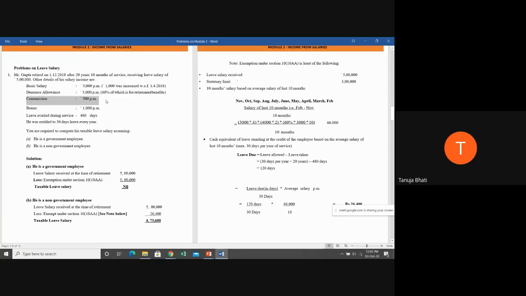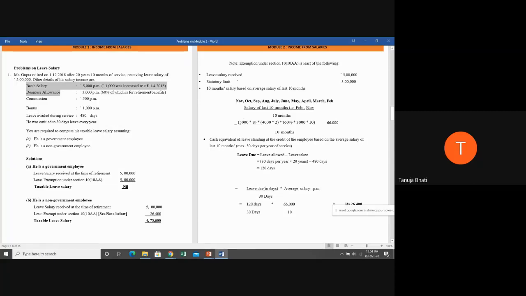It is fixed, irrespective of turnover he will get 500 per month. So commission is not based on turnover in this problem, so we have to ignore commission. And bonus does not form part of salary when we are calculating leave salary. So we have to just take basic salary and dearness allowance in this problem.